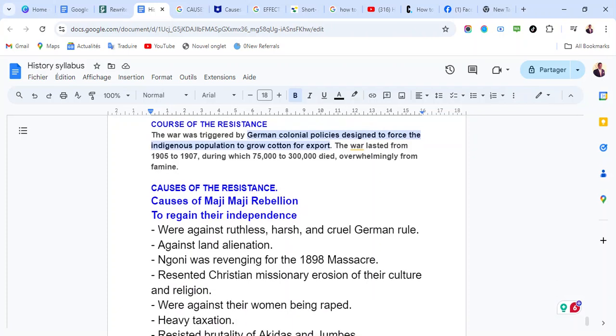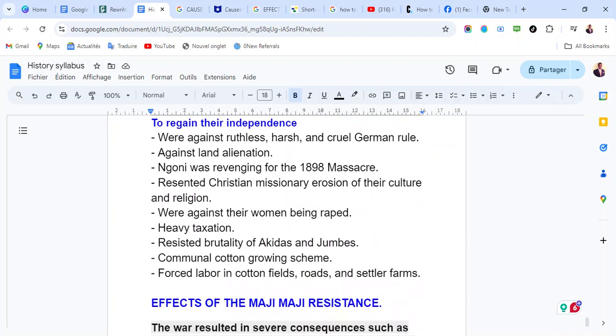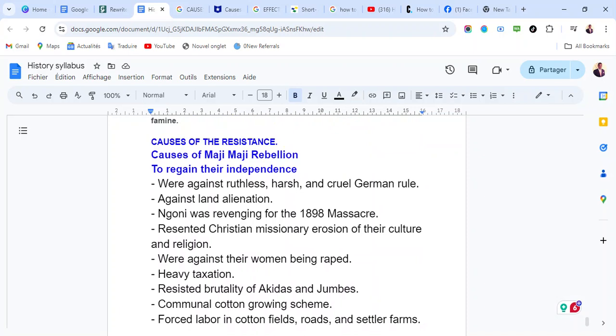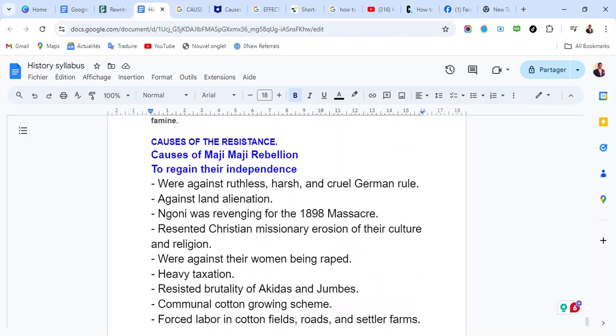So what are the causes of the resistance? To regain their independence, what did they really do? The main cause was this. Then, the people were against the ruthless, harsh and cruel German rule. So the people had to resist because it was very harsh and very cruel.